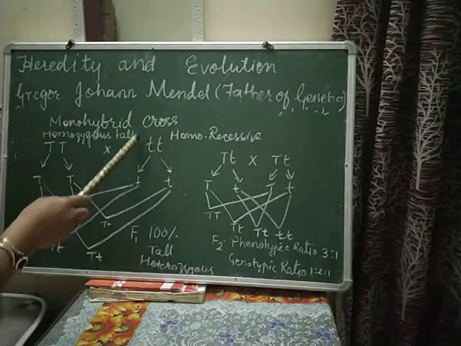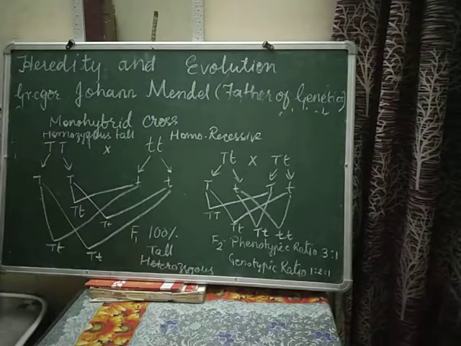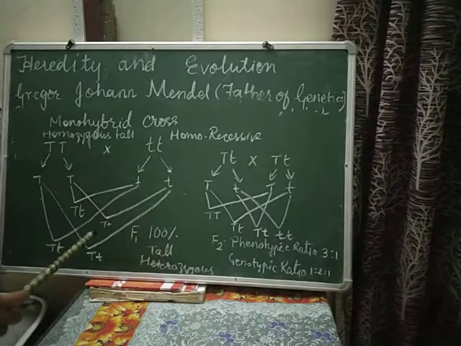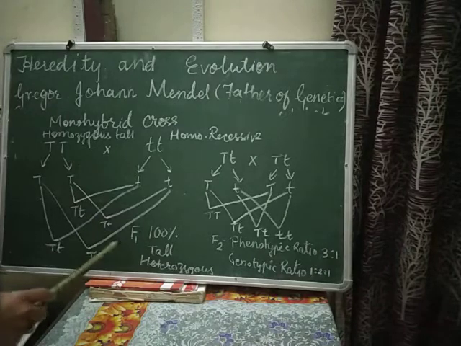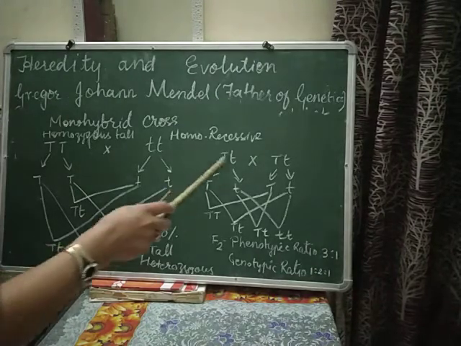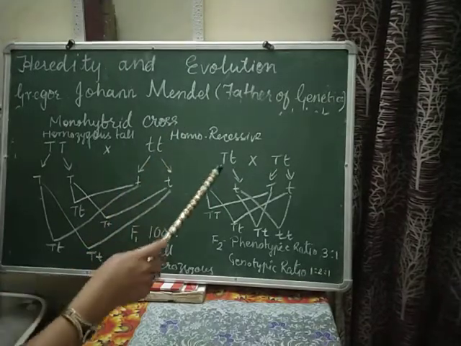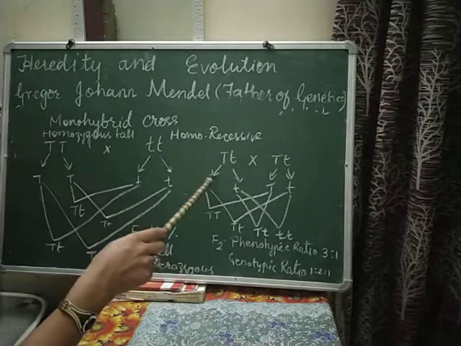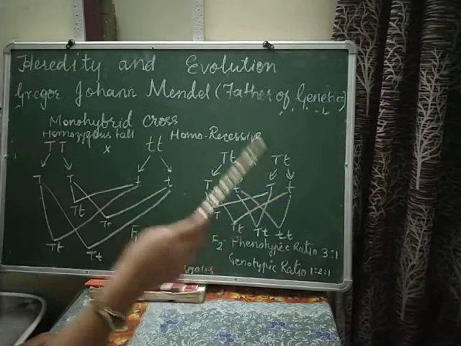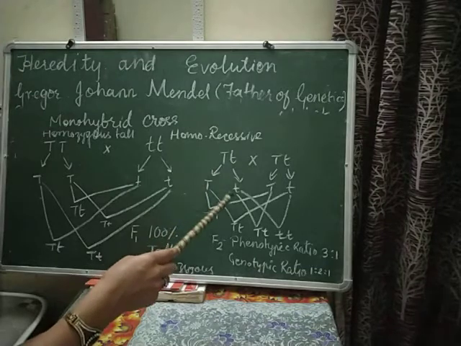Now Mendel was surprised that why this character is not expressed, okay, what is the reason. To prove that there is dominance and the law of dominance works, what he did, he took the F1 generation progeny and he crossed them, okay, he self-pollinated them. So on self-pollinating he observed that there was formation of two types of gametes, okay, and these gametes were combining independently. Now the law of segregation, that is separation, is going on.